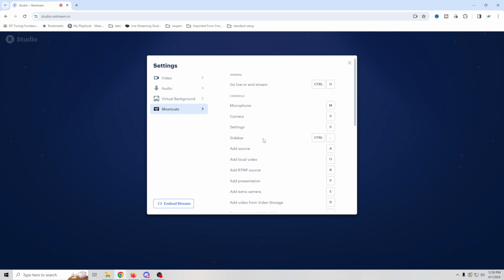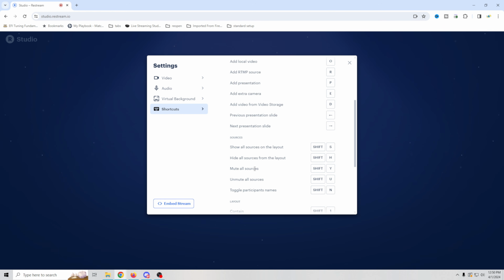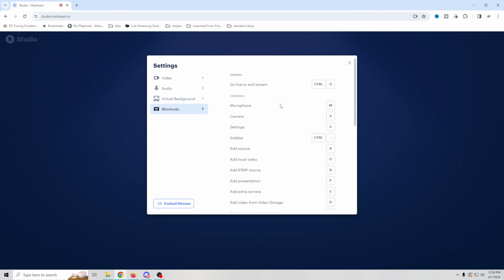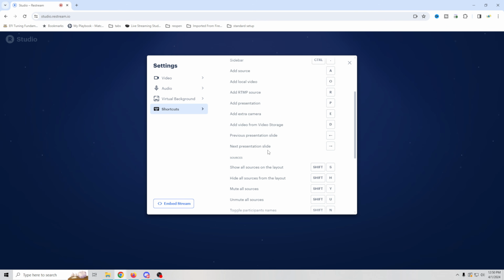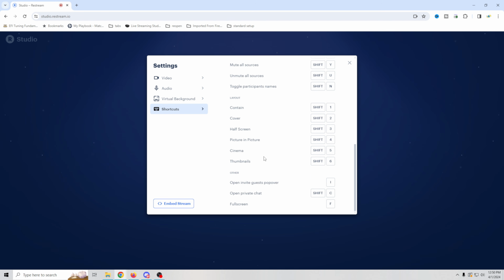You can also mess with shortcuts to mute microphones, your cameras, and this will allow you to set it up with your Stream Deck as well. So if you put in a hotkey here, that means you can map that hotkey to a Stream Deck or something like that and be able to control this stuff right from here.